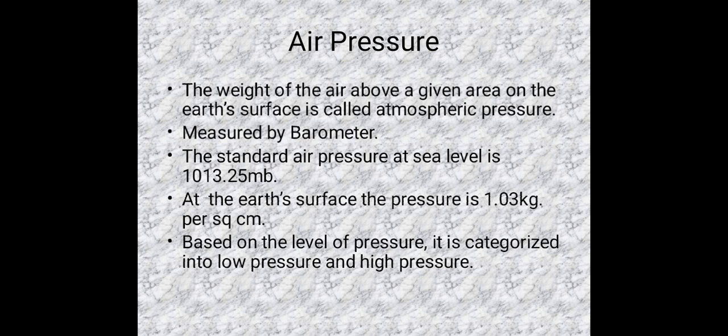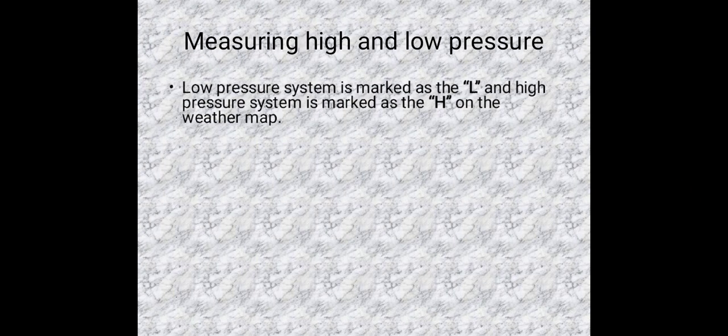So based on the level of pressure it is categorized into two types. What are those? One is low pressure, another one is high pressure. How do we mark the low pressure and high pressure? The low pressure system is marked with the capital letter L, and the high pressure system is marked with the capital letter H on the weather map. With that they easily identify which is low pressure and which is high pressure.